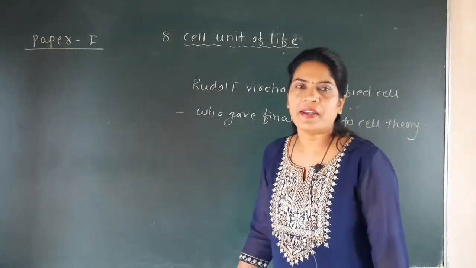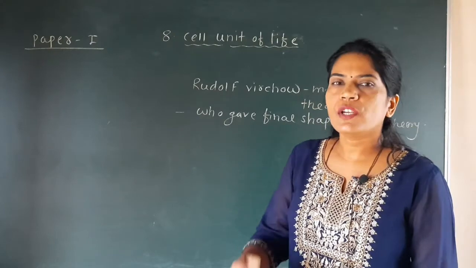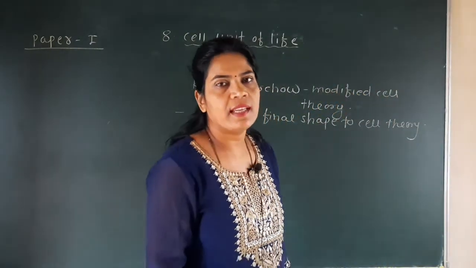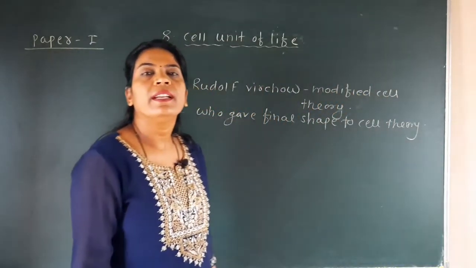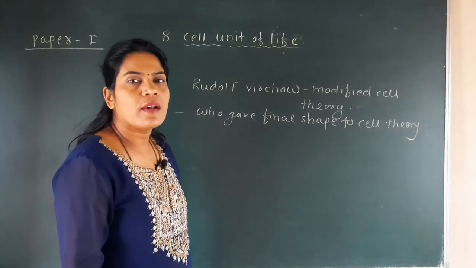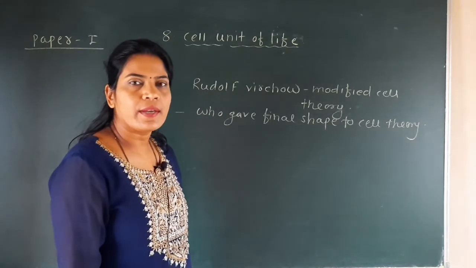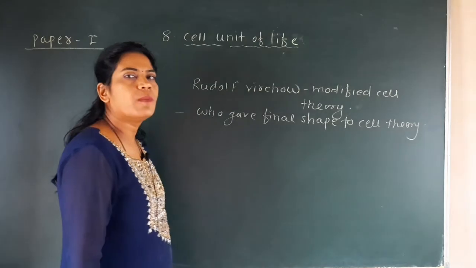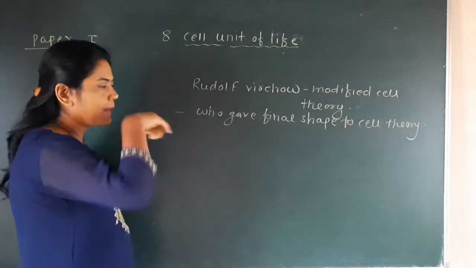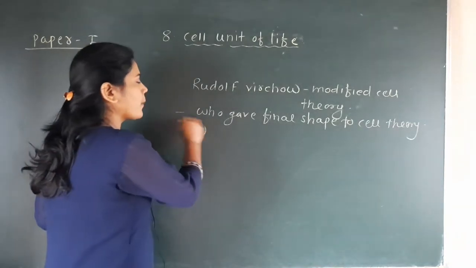Then what did he do? Rudolf Virchow first showed that every cell is formed from its pre-existing cells, that cells are formed in the body and every cell is formed from its pre-existing cell. So what is the contribution of Rudolf Virchow?